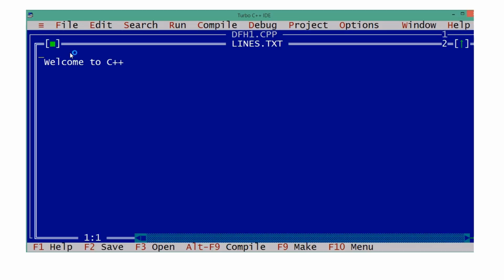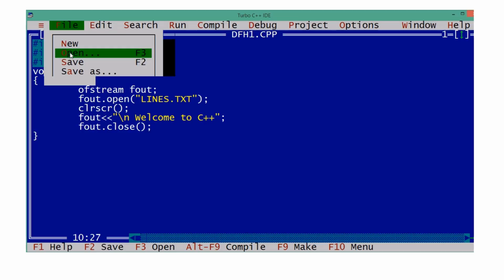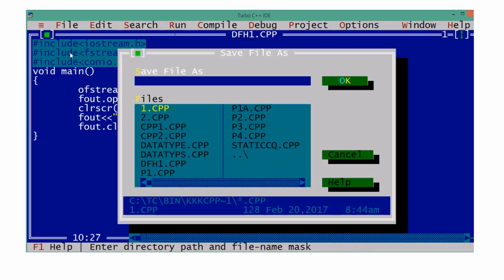What is data file handling? Nothing to worry about, simple C++ programs only. Instead of cin and cout, what are we doing? fin and fout. Now let us read from lines.txt and count how many characters are there, how many alphabets are there. Let's do it. Save this program as data file handling, second question.